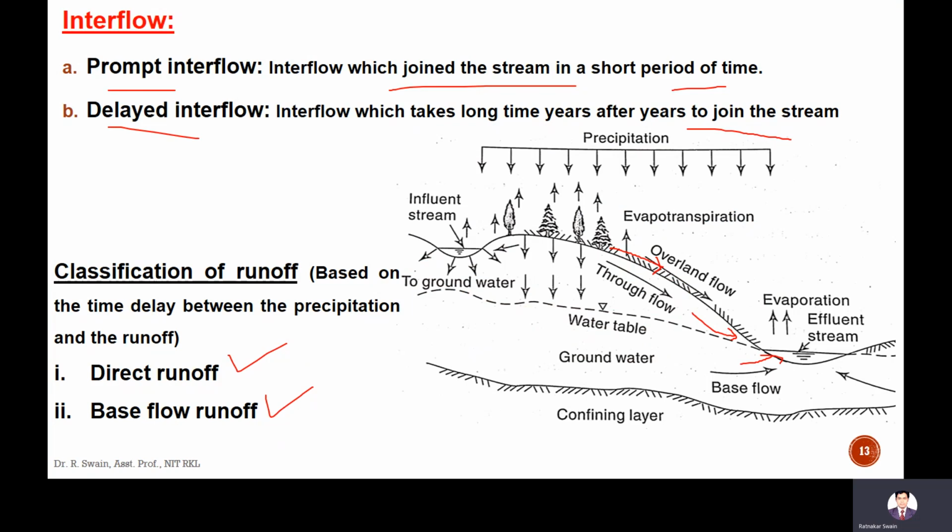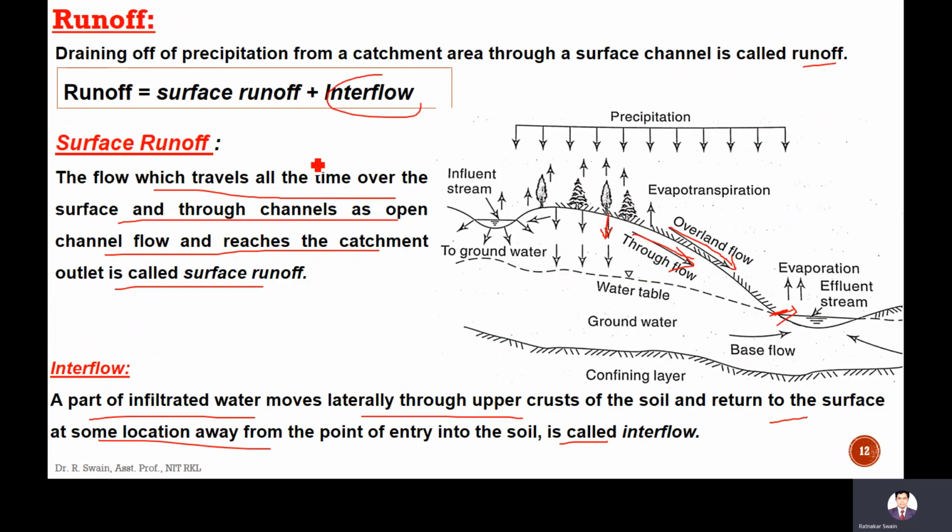Again, I'm just recapping here. Runoff consists of surface runoff and interflow. Interflow is of two types: prompt interflow and delayed interflow. The surface runoff, the prompt interflow, and rainfall on the water body are all called direct runoff.